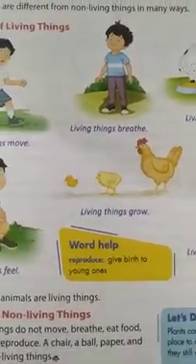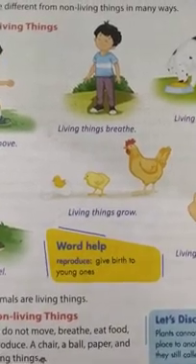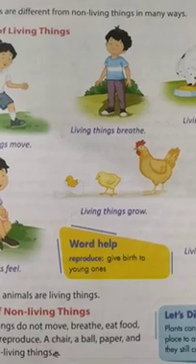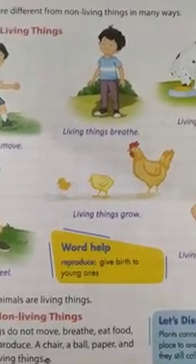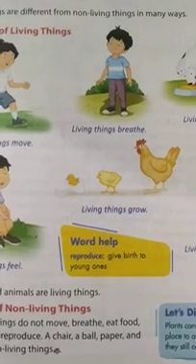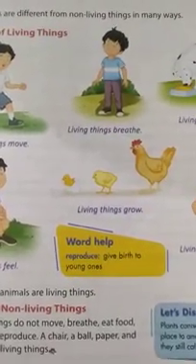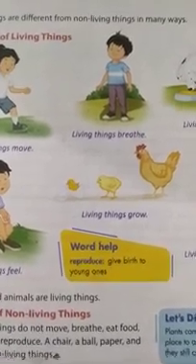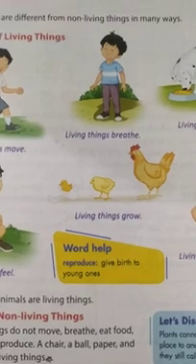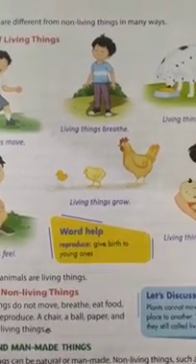Like you also, children, when you were born, you were a small baby. You grew and you become a child. And now also you are growing. After some years you will grow and you will be like your father and your mother. So all living things grow. They have growth. Plants also, children. Small plants grow and become tree.